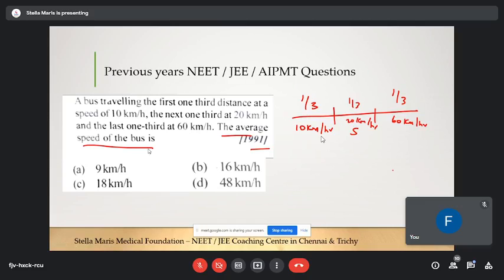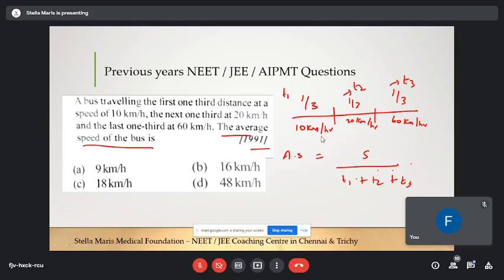And this is an easy question only. You can directly use the average speed formula, that is total distance traveled divided by total time taken. So for this one third of the distance, I'm going to have it as T1, for the next one third of the distance, T2, and for the last one third of the distance, T3. Okay. So what is the total distance here? Total distance is S. So total distance is S divided by T1 plus T2 plus T3.